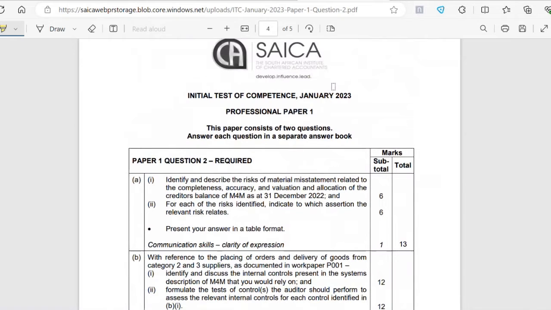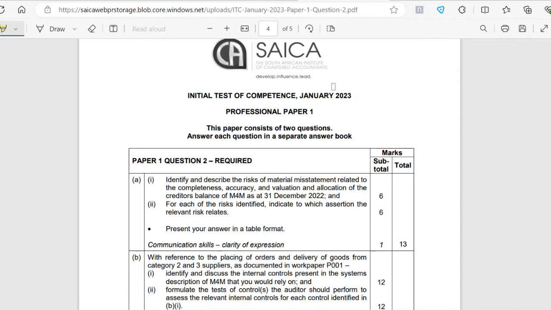So they say identify and describe the risks of material misstatement relating to the completeness, accuracy, and valuation and allocation of the creditor's balance of M4M as at 31st December 2022. So for this particular question, they actually tell you which assertions they want to see in your risk identification. But this is not always the case. Sometimes they'll just say identify the risk of material misstatement at assertion level.